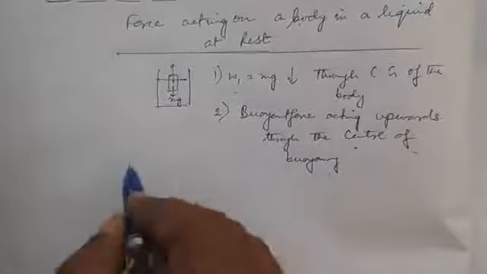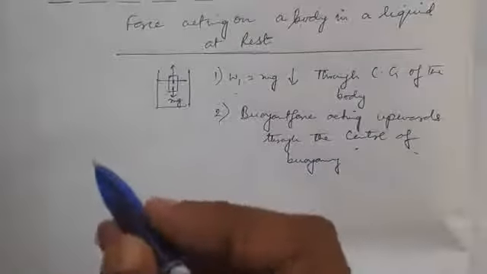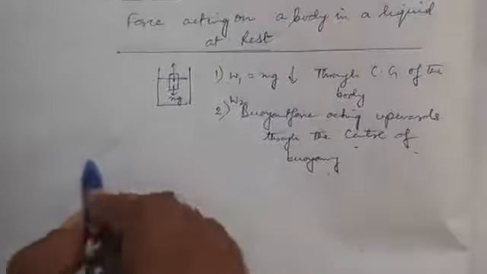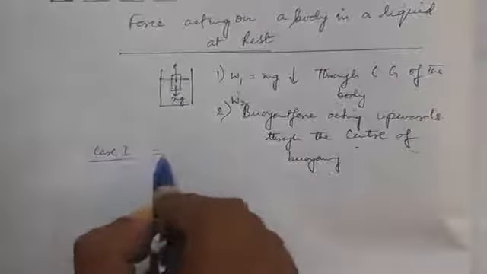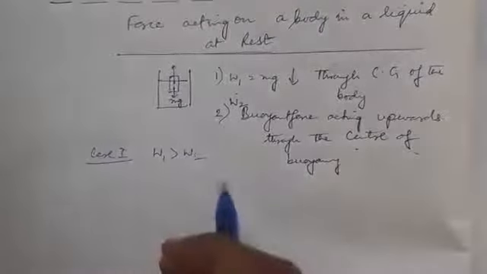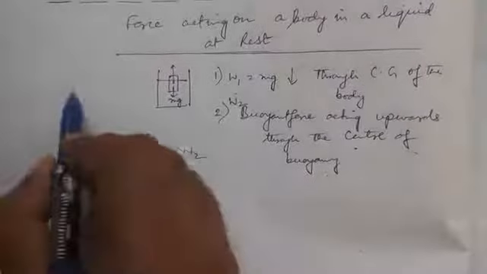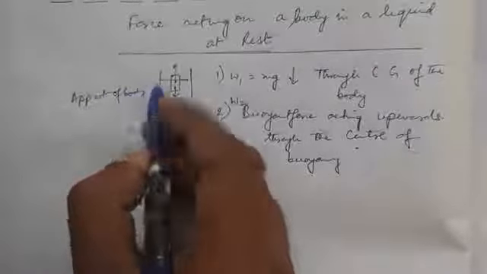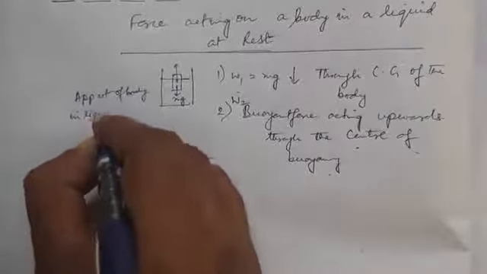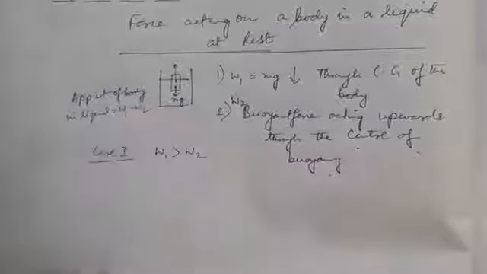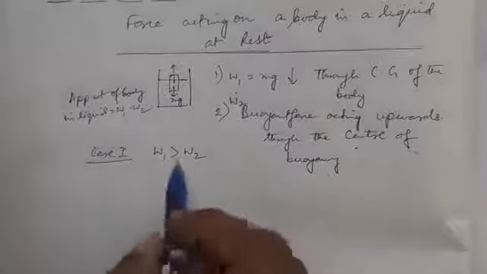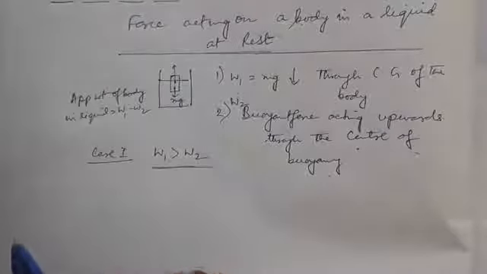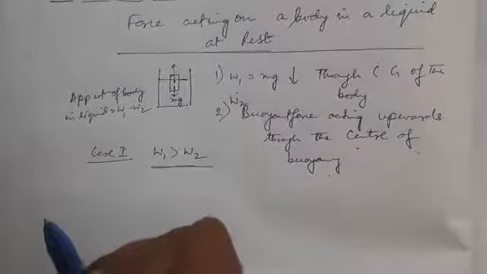Now we will take cases like this. If the buoyancy of the liquid force is W2, then for case 1 we can say W1 greater than W2. Now what happens when W1 is greater than W2? The apparent weight of the body in liquid is W1 minus W2. Now for case 1, W1 greater than W2, the body will sink, because here the net downward force is more.